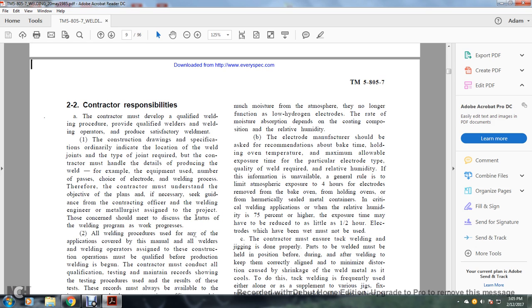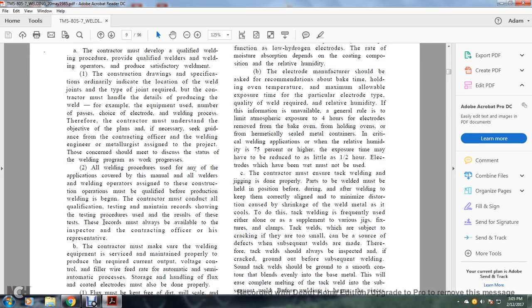The parties should meet to discuss the status of the welding program and the work progress. All welding procedures used for any of the applications covered in the manual, and all welders and welding operators assigned to these construction operations, must be qualified before production welding has begun. The contractor must conduct all the qualification testing and maintain records showing the testing procedure used and the results of the test.